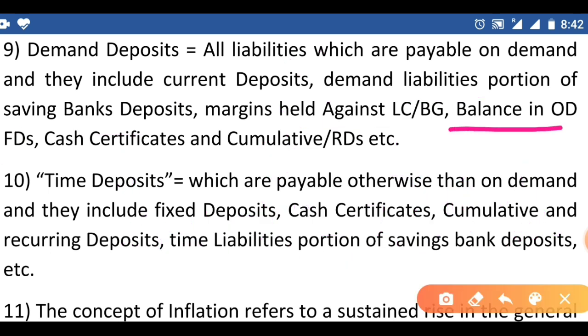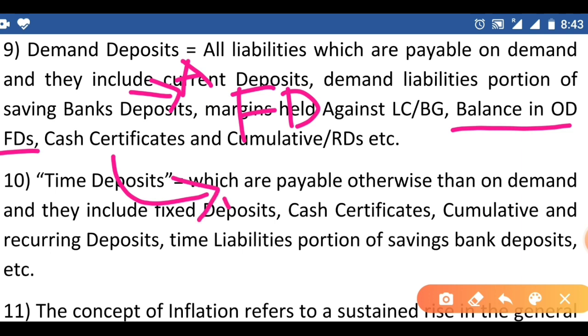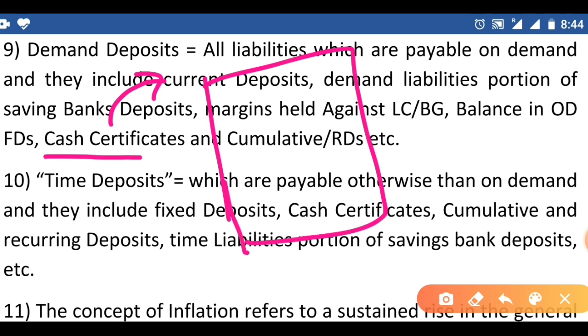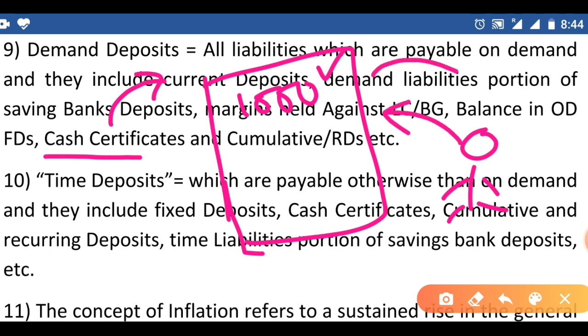Balance in OD/FDs: here the customer takes a loan against FDs. The customer may come to the bank, close the loan and take the money of the FD. Cash certificates: here the bank sells cash certificates to the customers with different amounts. For example, take one cash certificate worth 1000 rupees. The customer pays 1000 rupees to the bank and takes the cash certificate home.